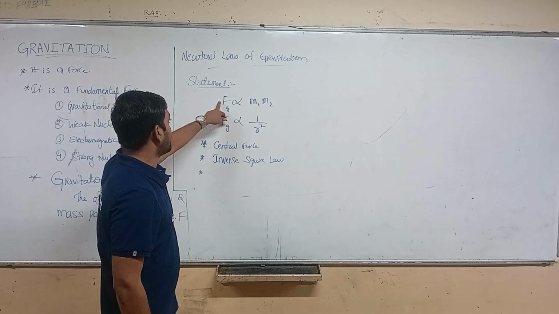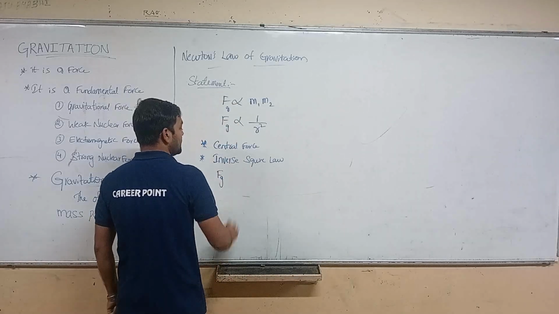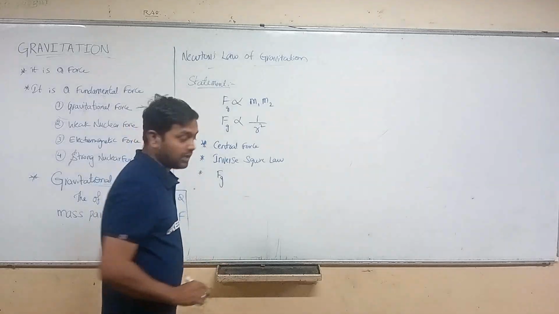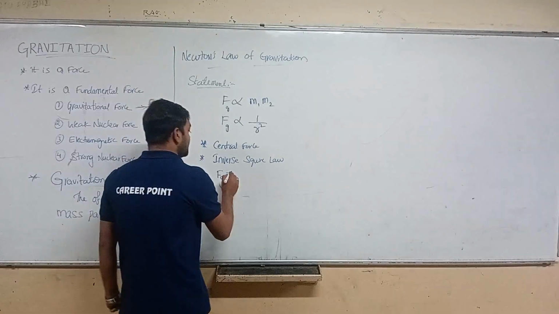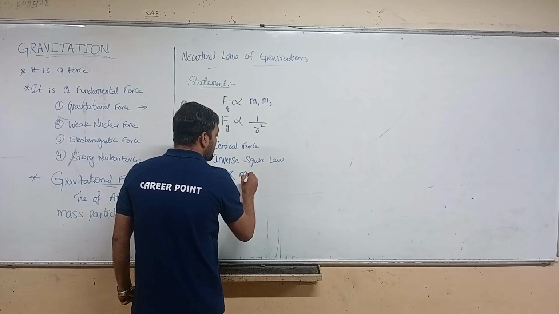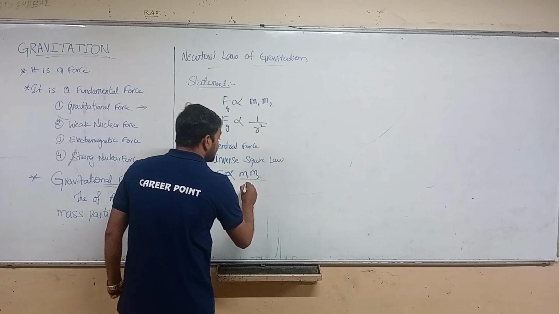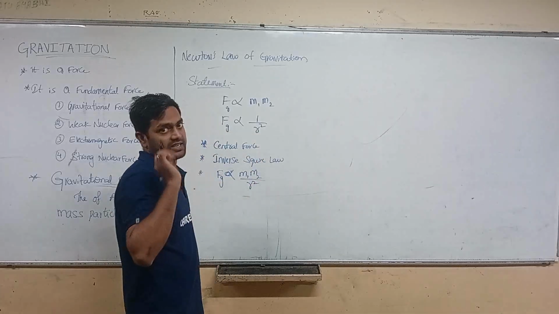So here we have Fg, the gravitational force, which is proportional to the product of masses m1 and m2 and inversely proportional to the distance between their centers.